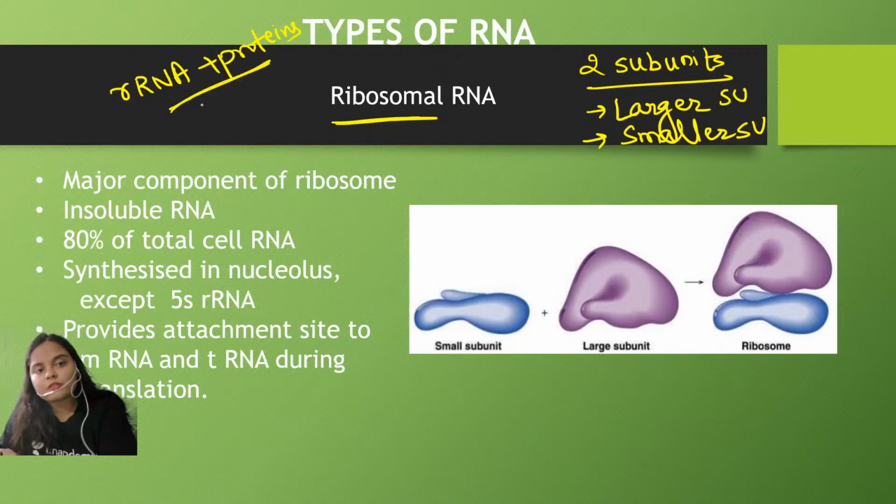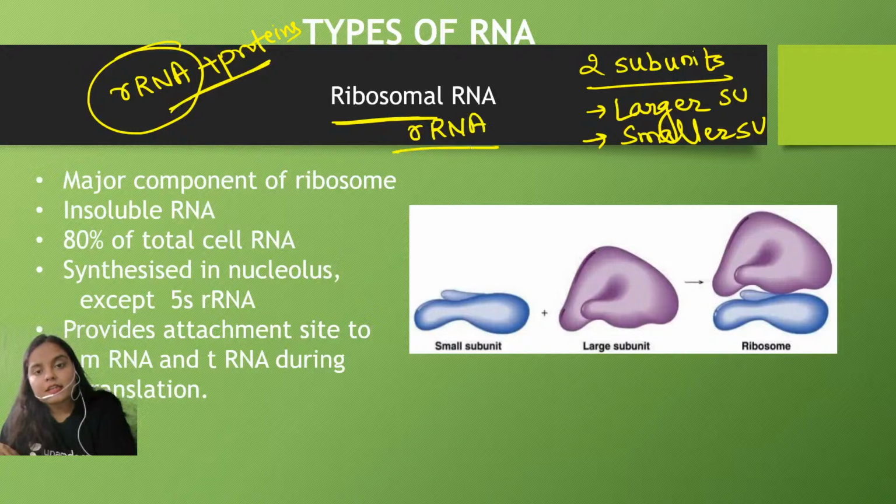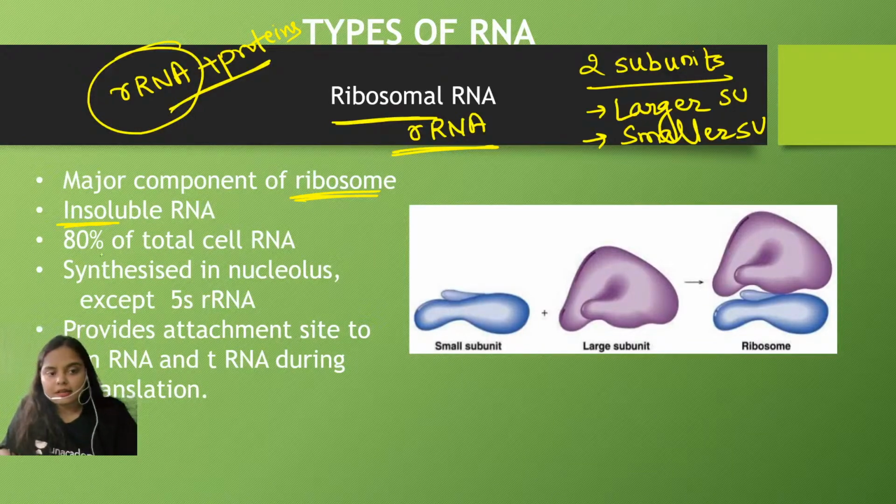Now I'm going to tell you the types of rRNA molecules which are involved in the formation of the ribosome. The function of ribosomal RNA or rRNA is the formation of ribosomes. They form the major component of the ribosome, and they are insoluble RNA. The majority of the RNA found in the cell is rRNA. So 80% of total cell RNA is rRNA, and they are synthesized in the nucleolus region.